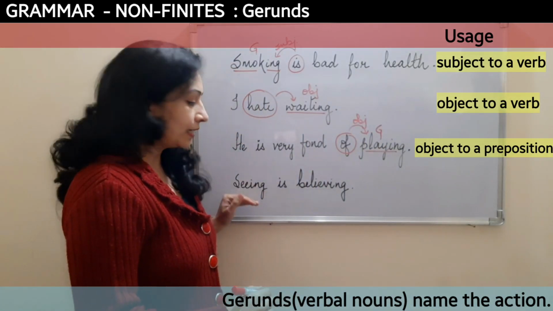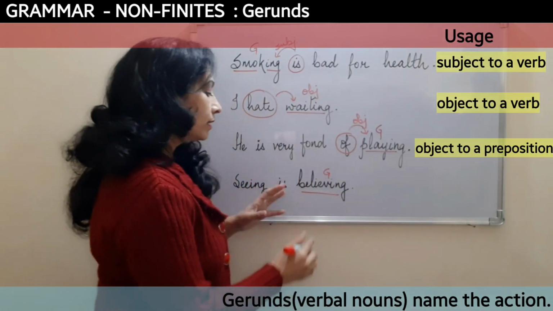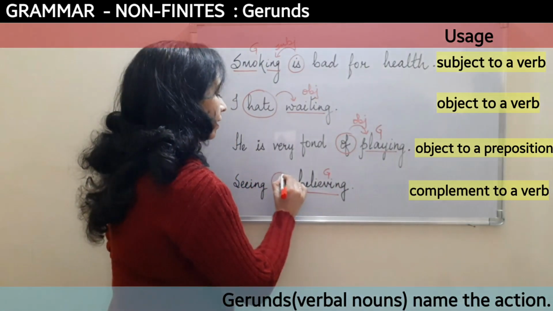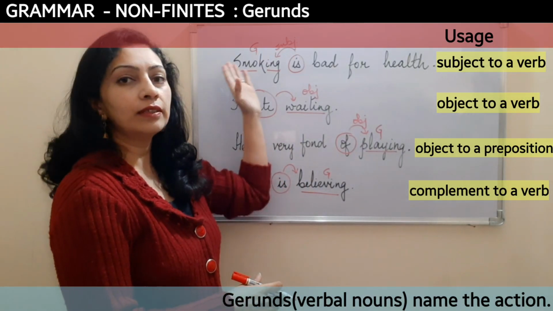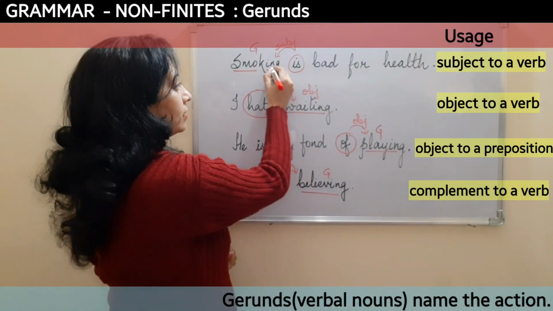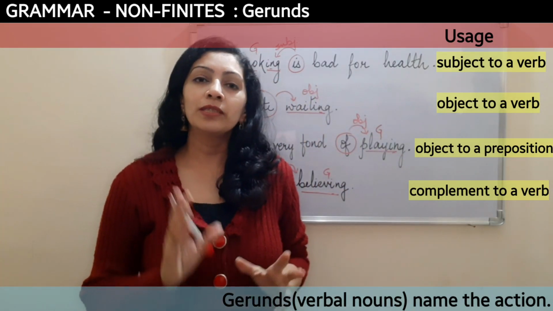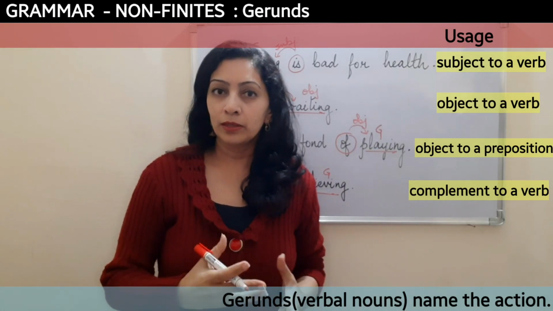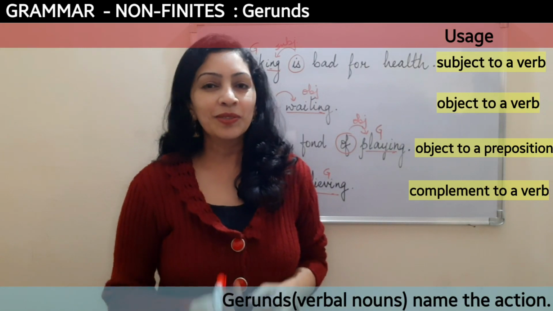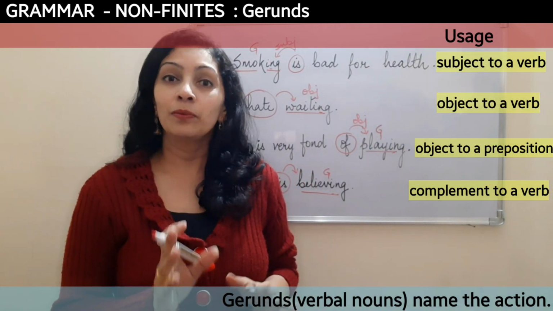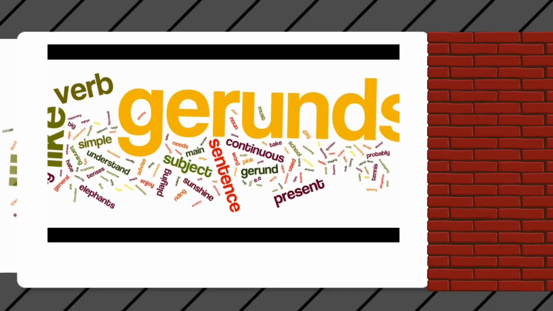The last one is seeing is believing. Now here again believing is a gerund, but it is acting like a complement to the verb is. Here they are naming the action and you can see that they all end with ing. But sometimes when gerunds are combined with certain words, they mean something else. So let's see those exceptions where gerunds are used and a different meaning comes out.